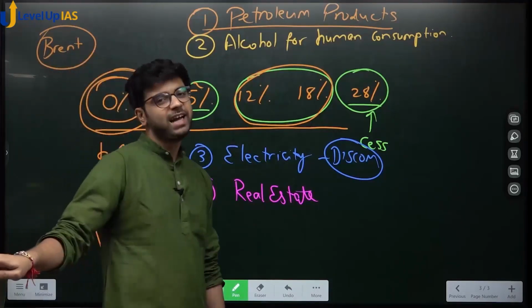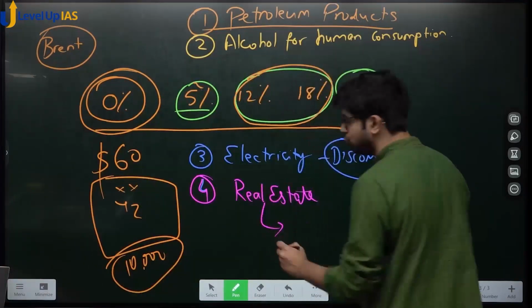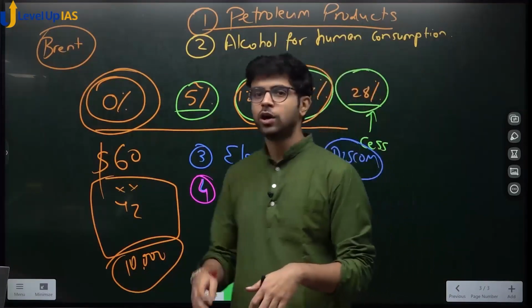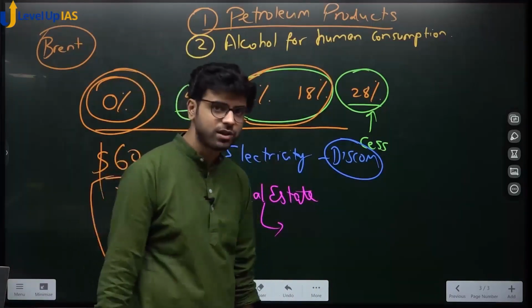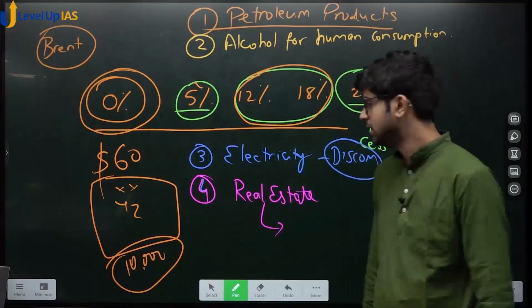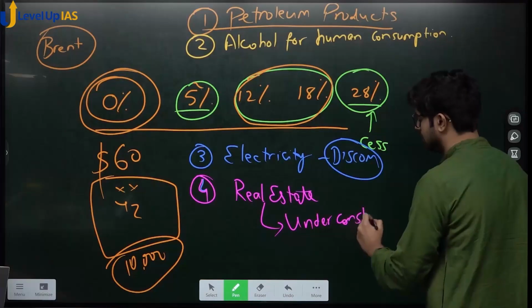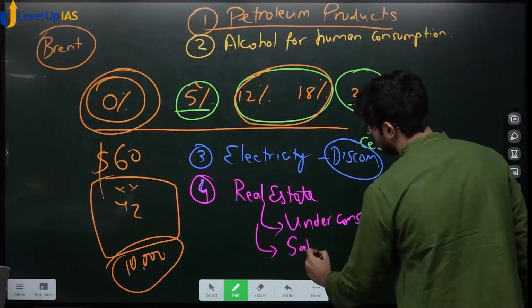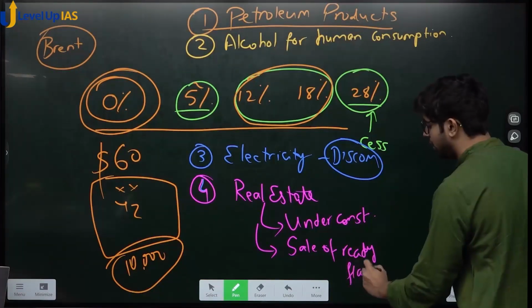Why? VAT is charged by states. So here there are two parts. One is you buy a home when it is under construction. You invest in your home when it is under construction. It happens, right? You will get possession after 2 years, or after 3 years. The builder has told you, I will give you the keys to your home after 2 years when it is completed, when fitting and all is done. So there is real estate under construction, and real estate after construction, which means this is a sale, yes or no? Sale of ready flats. It is already ready, you just pay the amount and move in.